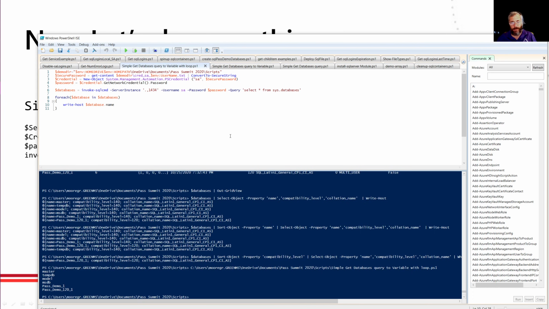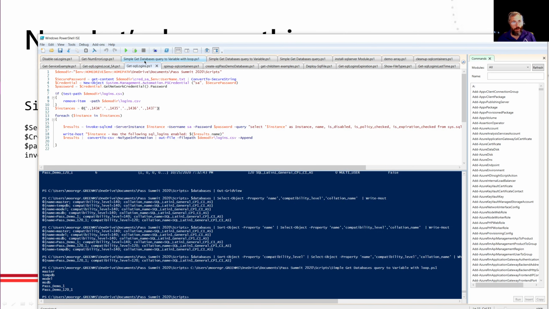So these are kind of silly examples. I wanted to introduce you to PowerShell, but now I want to get into actual examples where I think it's going to be a little more useful for you. So, a common thing: auditors come in, they say, hey, we want to see all the logins of your database. Okay, that's a fair question.